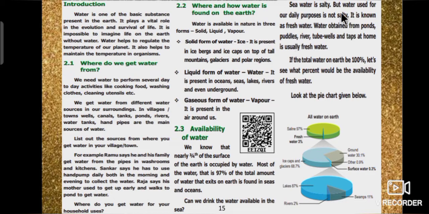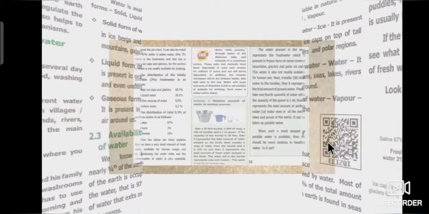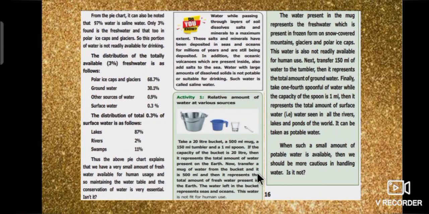Seawater is salty, but water used for our daily purposes is not salty. It is known as fresh water. So 97% of water is saline. Only 3% of water is fresh water. Page number 16 explains about saline water. What is saline water? Water with large amounts of dissolved solids is not potable or suitable for drinking. Such water is called saline water.